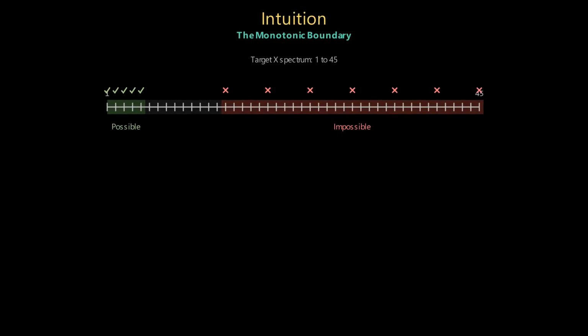Notice the beautiful pattern emerging. Low targets are always possible. High targets are completely impossible. There is a clean, sharp boundary line where the choices flip from possible to impossible. Our ultimate goal is to find the absolute highest possible target right on this boundary. Since this search space is perfectly sorted, we don't have to check every number one by one.